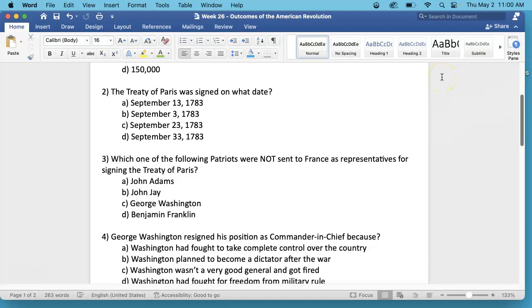Number 3. Which one of the following patriots was not sent to France as representatives for signing the Treaty of Paris? A. John Adams, B. John Jay, C. George Washington, or D. Benjamin Franklin. And again, that information is found under the Treaty of Paris on the inside of your newspaper article.